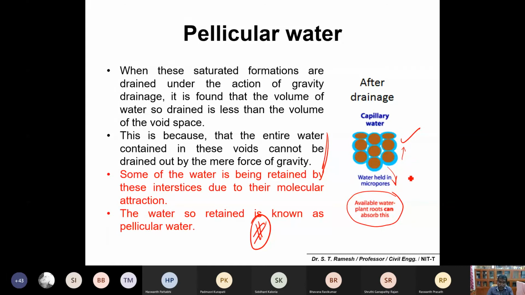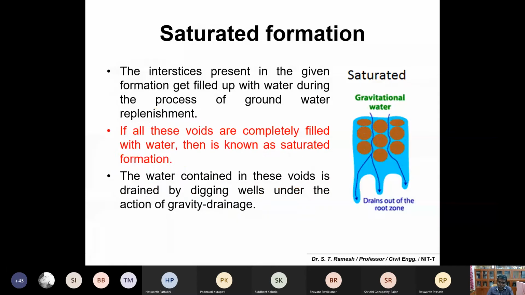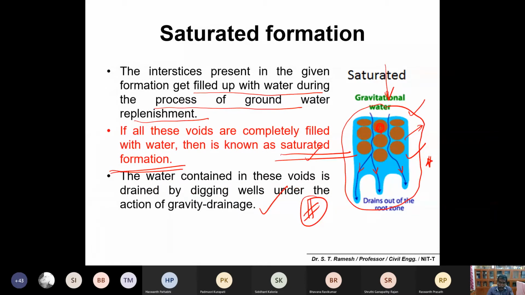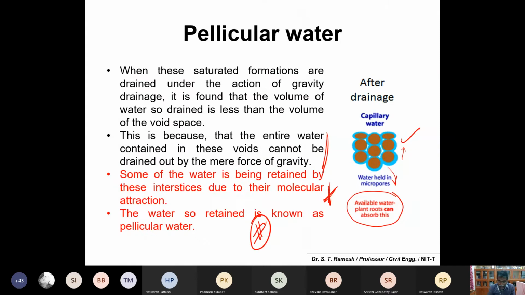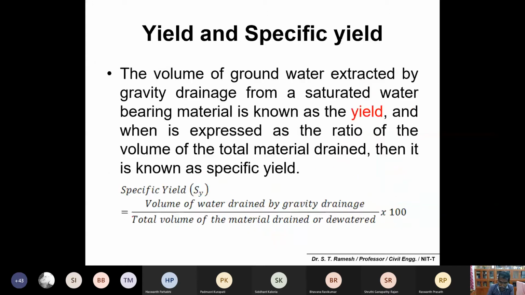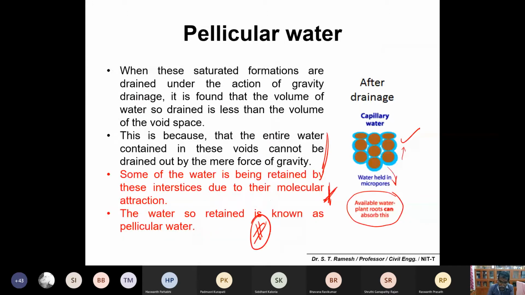So please remember what the zone of saturation is. It's very simple. Water held inside the interstices that can freely flow, you can take out through wells. That is number one. Number two, we cannot take out all the water out of the system. Some water will be held idly because of the molecular attraction of the soil and water. This water you can simply call pellicular water.